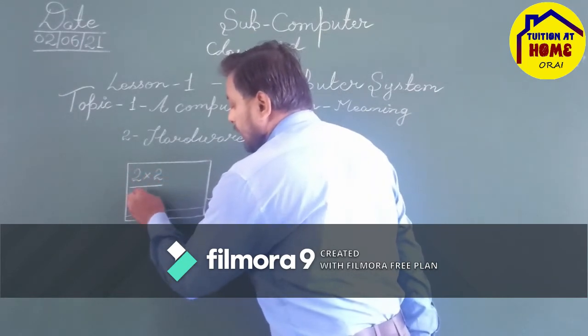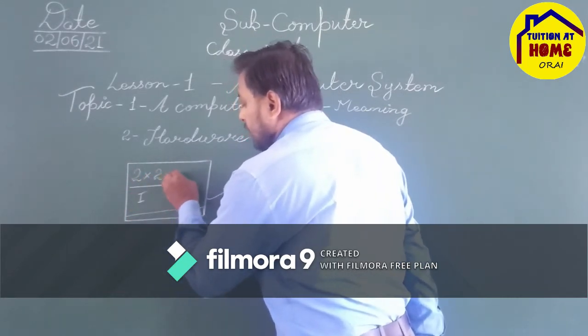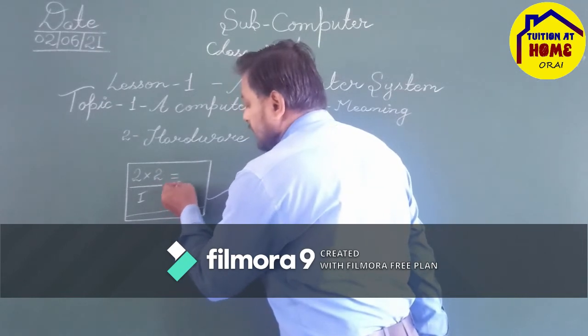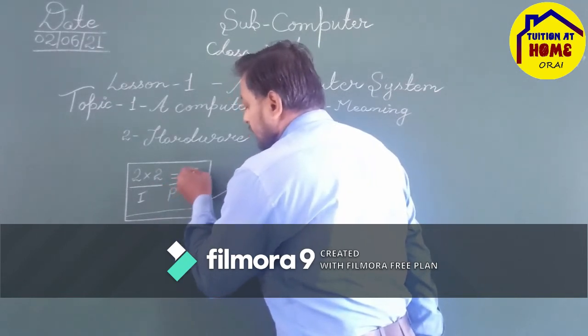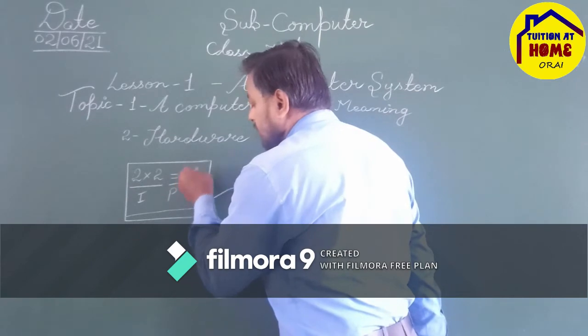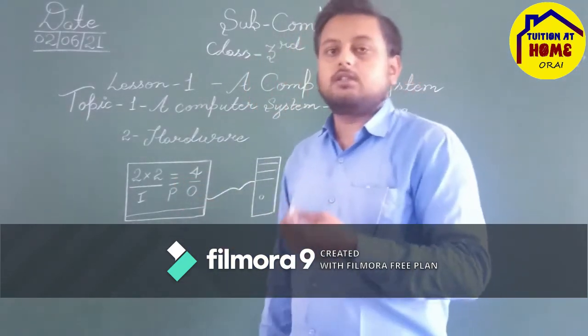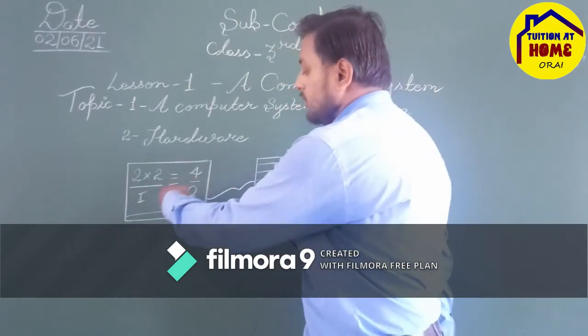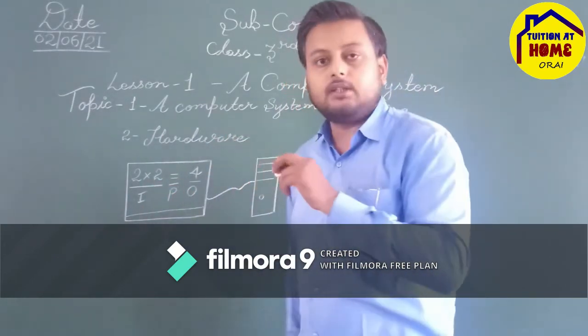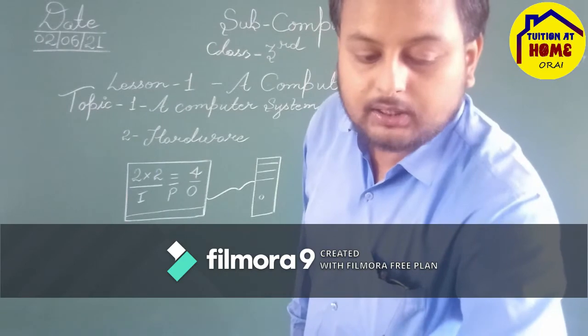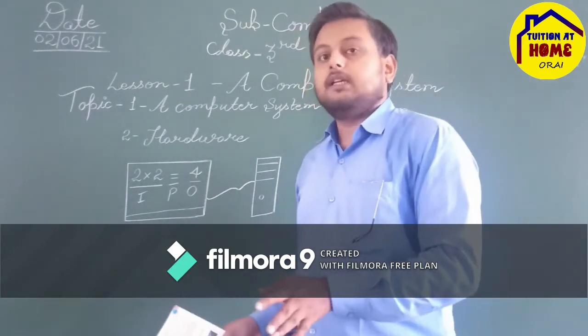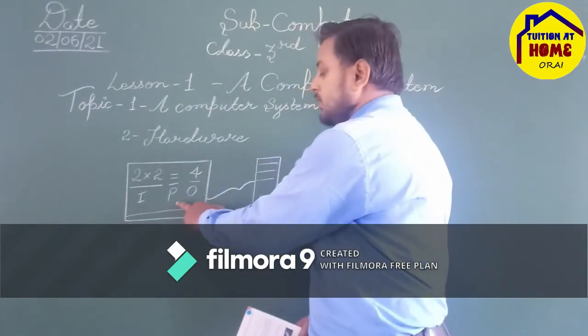This is the input, and the equal sign is the process, and the 4 is the output. So this is the whole IPO cycle. IPO cycle means input, process and output.